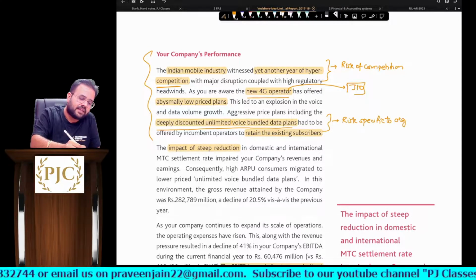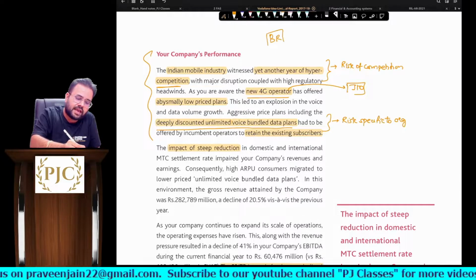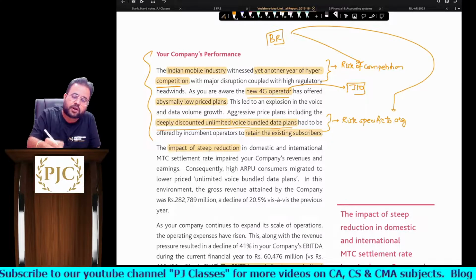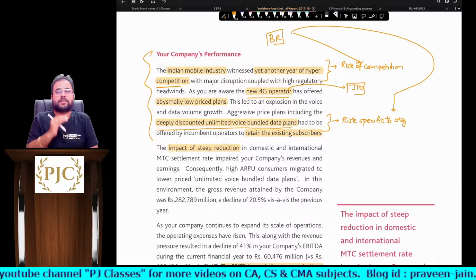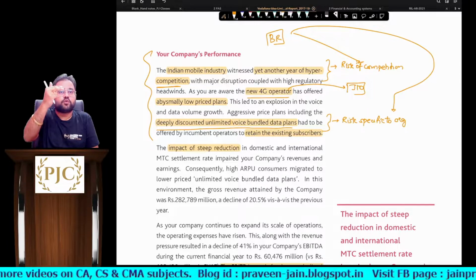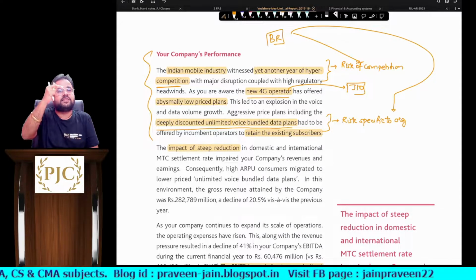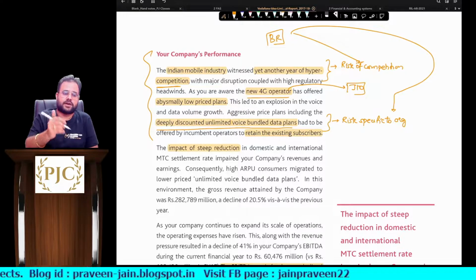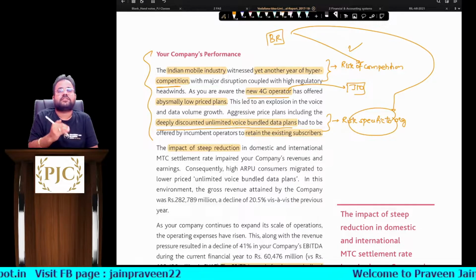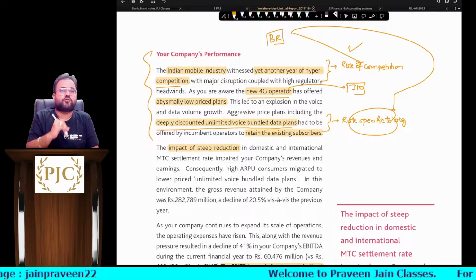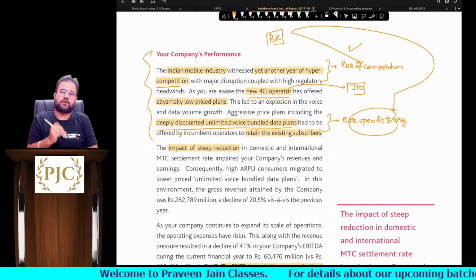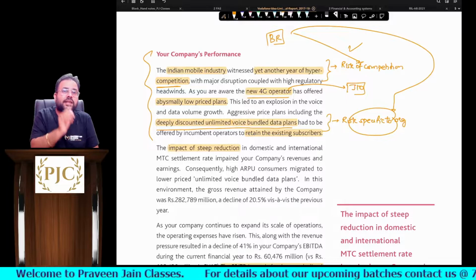So can I say, in the business report, he has talked about risk which is to the entire industry, and he has talked about risk which is specific to the organization. So for the entire industry, what happened, sir? Jio has entered. Now can I say, a new competitor with aggressive marketing. This has caused problems to the entire telecom market. So this is the risk in the industry, sir. And what is the risk to the organization? Because of this we also have to reduce our prices. So maybe going ahead our profit margins will also come down, sir. So this is one risk which he has reported in this report.